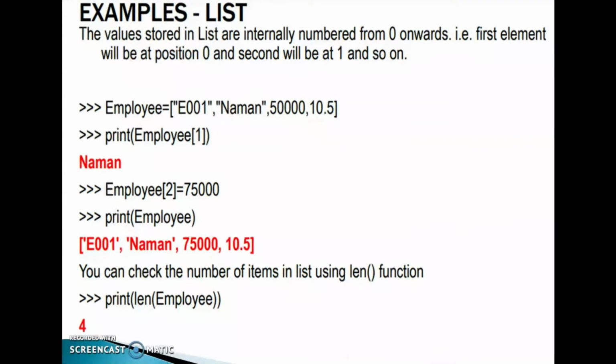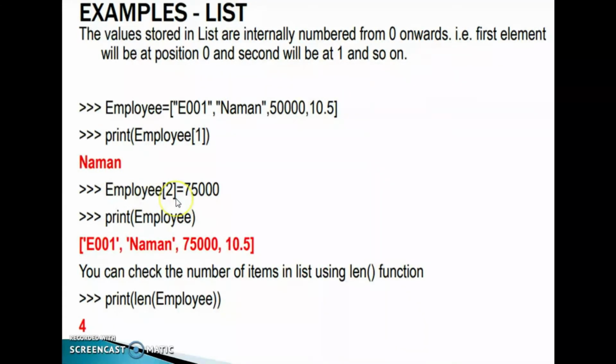Always, index or position values start from 0 onwards. So in the 0th position is the employee ID, in the first position the name, in the second position the next value, and in the third position the next value. So I used 1 here, which is the first position, and we can identify the name value.